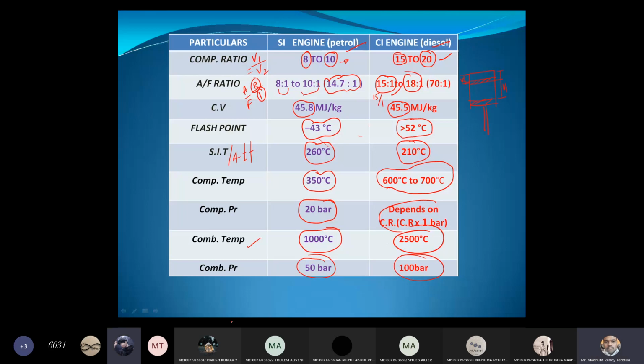Student: Sir, self-ignition temperature is 210, which means in the cylinder the compression... Yes. It means if the temperature of the diesel is 210 degrees centigrade, it will burn itself. If the temperature of the petrol is 260 degrees centigrade, it will burn automatically. That is the meaning of self-ignition. The temperature at which fuel can burn itself without any external aid is called its self-ignition temperature or auto-ignition temperature. Am I clear?